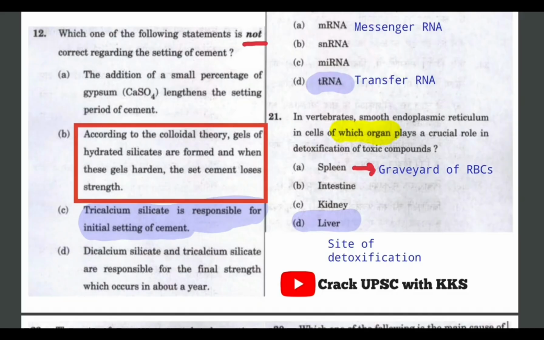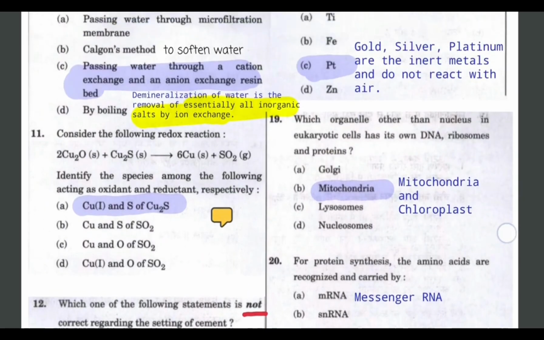It is mentioned here, but in real life the set cement gains more strength. So option B should be incorrect, but UPSC being UPSC, it has considered C as the correct answer, which is tricalcium silicate is responsible for the initial setting of cement. So it has considered C as incorrect. Let's move ahead to the next question.